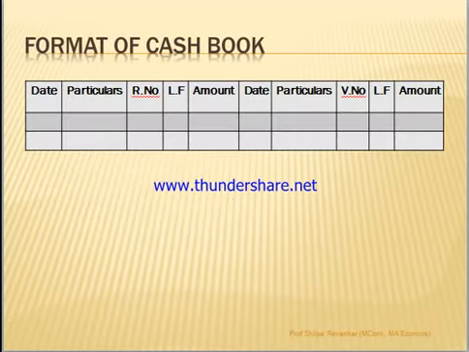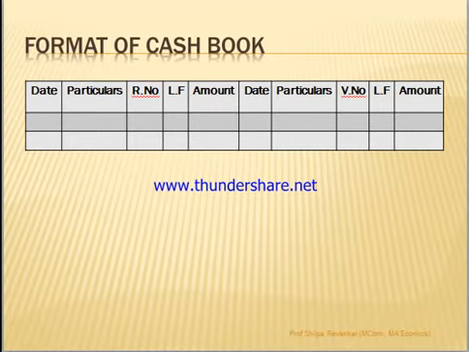One column cash book looks something like this, where the page is divided into two sides. This side is the debit side and the right side is the credit side. We have date, particulars, receipt number. Receipt number means when you are receiving something, you will give a receipt, so that number is written. Then LF is the ledger folio, meaning this transaction is also recorded in the ledger account, so that account number is there. And the amount. This is the debit amount.